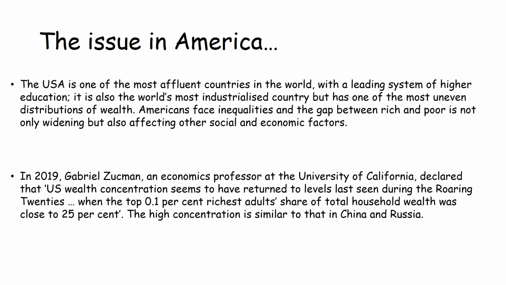In 2019, Gabriel Zucman, an economics professor at the University of California, declared that US wealth concentration seems to have returned to levels last seen during the Roaring Twenties, so we're going back to the 1920s, where the top 0.1% richest adults' share of total household wealth is close to 25%. This high concentration is similar to that in China and Russia, so ultimately the gap between rich and poor is widening even further.